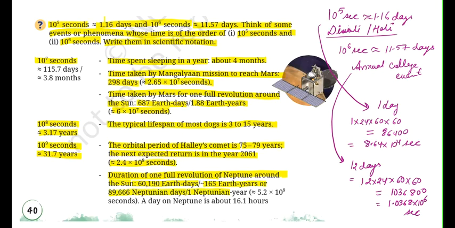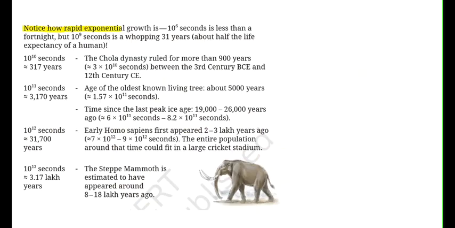Or 1 Neptunian year is approximately 5.2 into 10 to the power of 9 seconds. A day on Neptune is about 16.1 hours. Like on Earth, we have 24 hours in a day, so a day on Neptune is 16.1 hours. Notice how rapid exponential growth is.